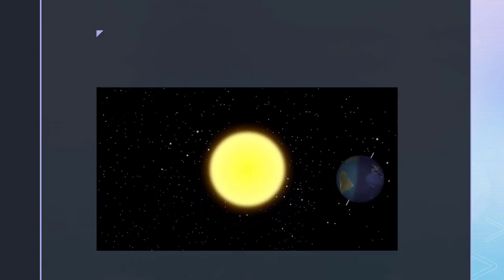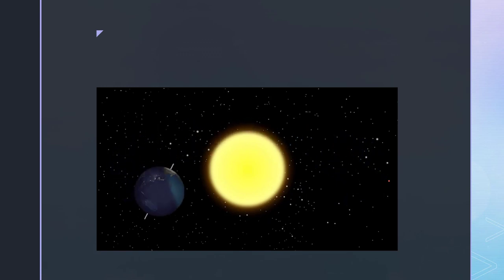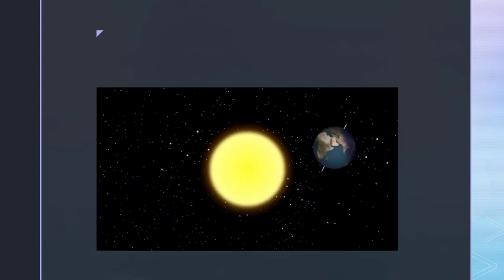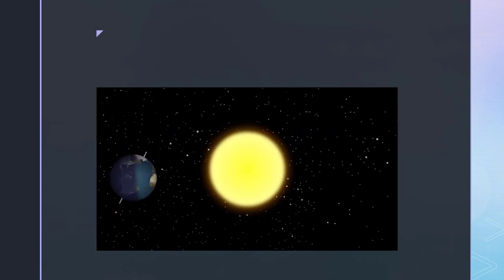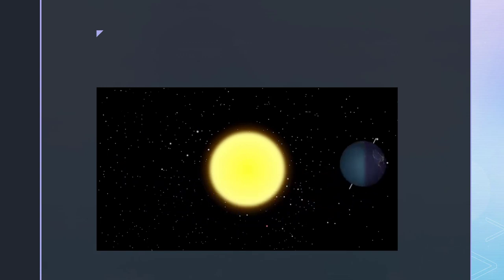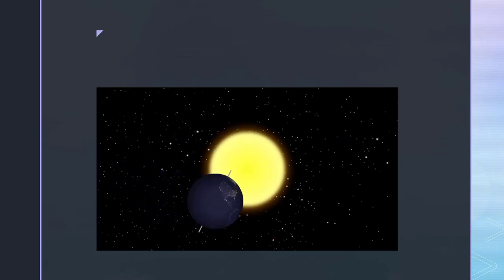This is the revolution. We also know that earth not only rotates but also revolves around the sun. On the screen you can see the earth is rotating on its axis as well as it is revolving around the sun. It is moving around the sun on a fixed path that we will discuss in the further slide. Look at earth carefully.